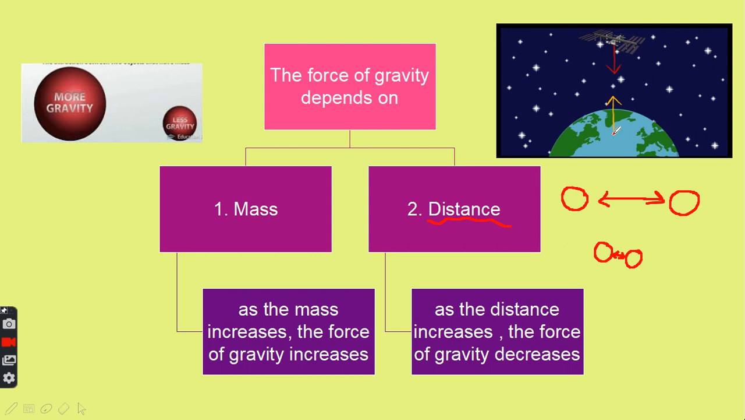But how about the distance? As the distance increases between the satellite and the Earth, as the satellite moves far away from the Earth, the force of gravity will decrease. That's why the satellite will go far away from the Earth, and the Earth will not be able to pull this satellite toward it. So as the distance increases, the force of gravity will decrease.